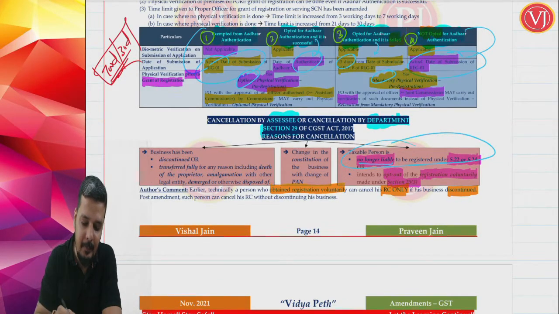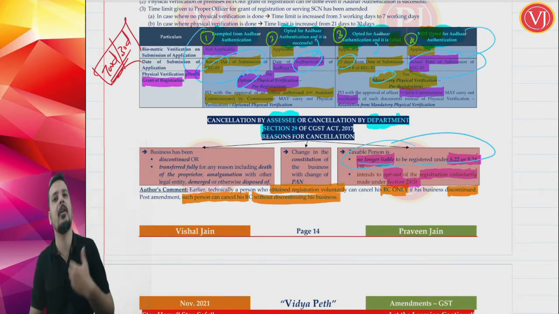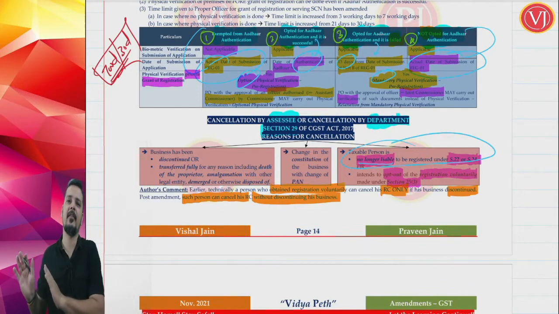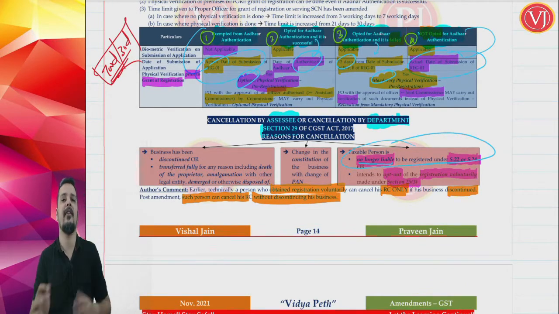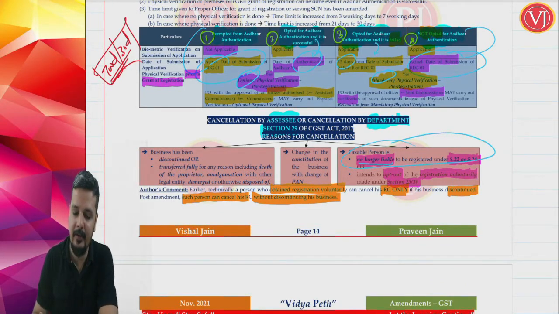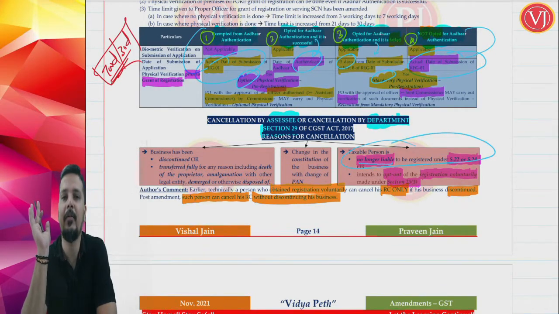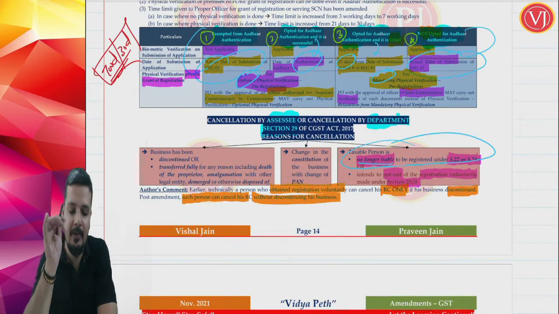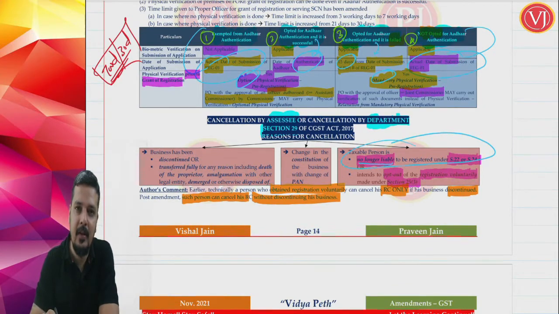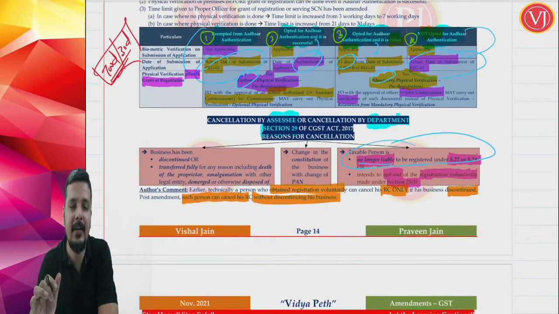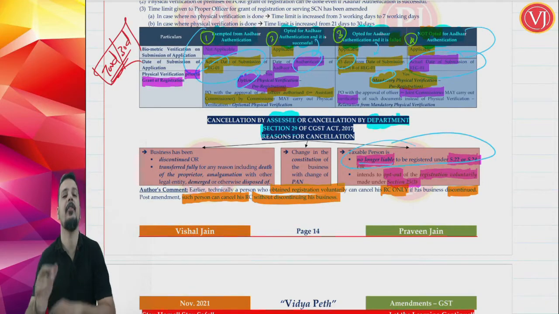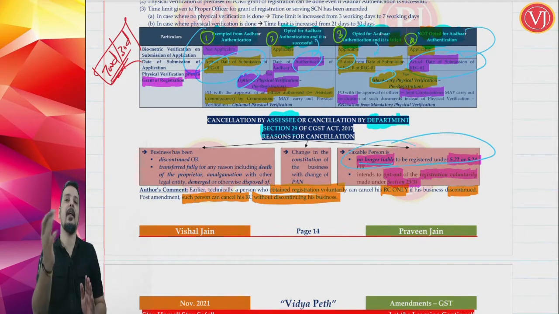So post amendment, such a person who has taken voluntary registration can cancel his RC without discontinuing the business or without transferring the business. He can run the business, but he can cancel his registration certificate. This amendment was because of a technical difficulty for a person who has taken voluntary registration. I repeat, earlier, before the amendment, technically he could cancel his registration only if he was stopping, discontinuing or transferring his business.